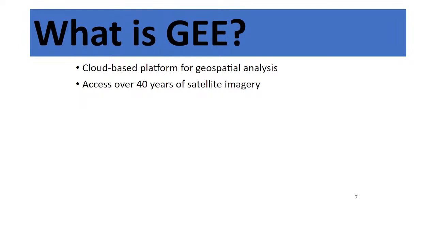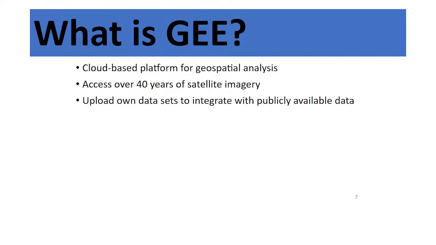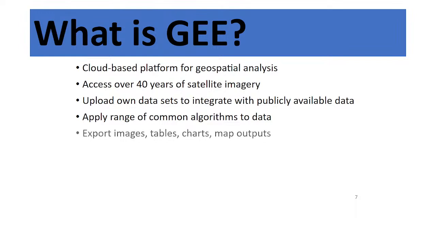We can easily get all of the satellite images without downloading. And we can easily upload your own data set. Suppose you want to buy some high resolution imagery such as SPOT satellite imagery. This time, you want to upload your own data set in the Google Earth Engine platform, and you can easily work with that. And then you can easily apply different types of common algorithms to your data and make the analysis. And you can easily export the image, table, chart, or map output from the Google Earth Engine platform.